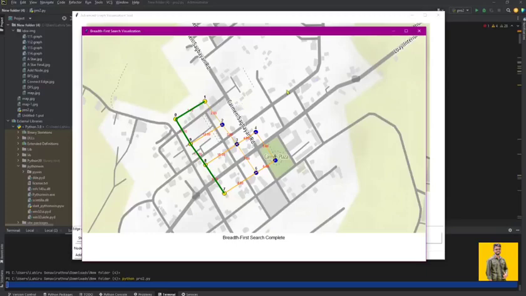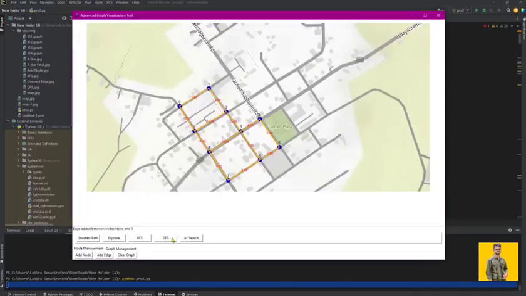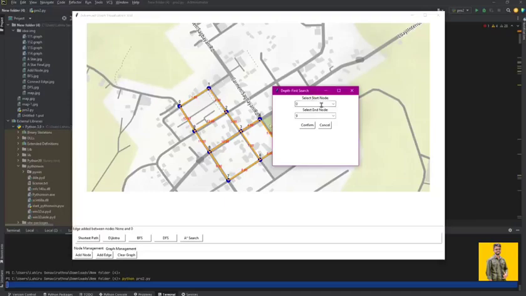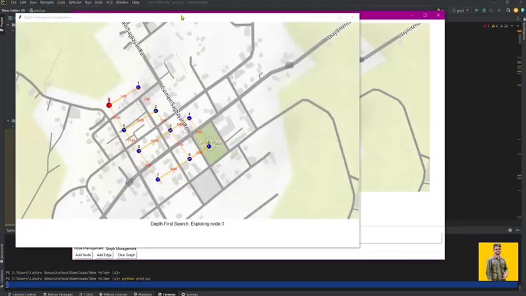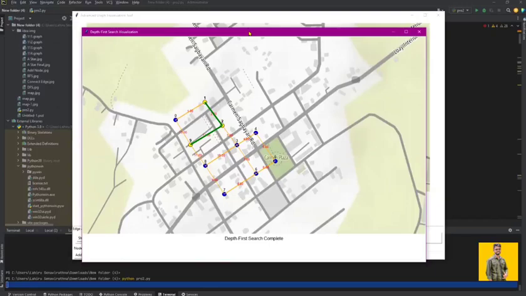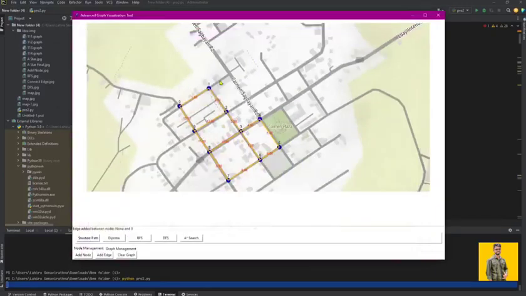Technical technologies. The application leverages Tkinter for GUI development. NetworkX for graph algorithms. Matplotlib for visualization. PIL, Python imaging library, for image processing. Pickle for graph serialization.